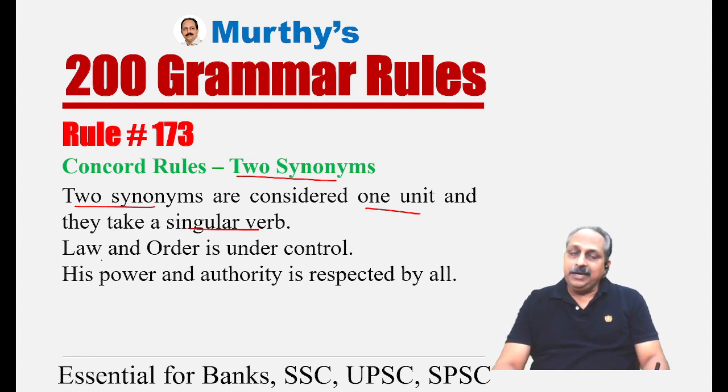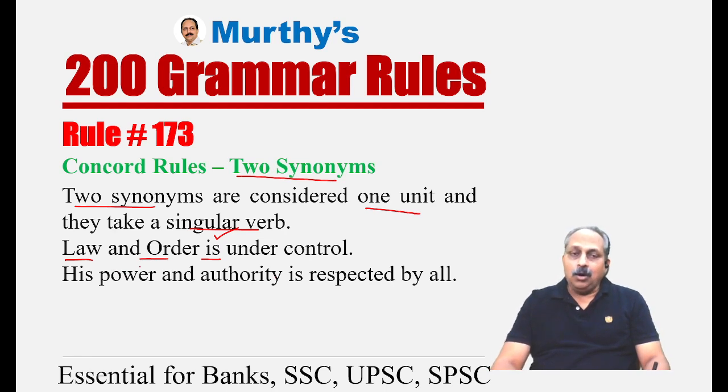Example, if you read the newspapers, quite often you come across this: law and order is under control. Here we have two nouns, and these two nouns are synonyms. Law and order both mean the same. But these two are considered one unit, and based on that, we have to use a singular verb. You don't come across a sentence like law and order are under control.